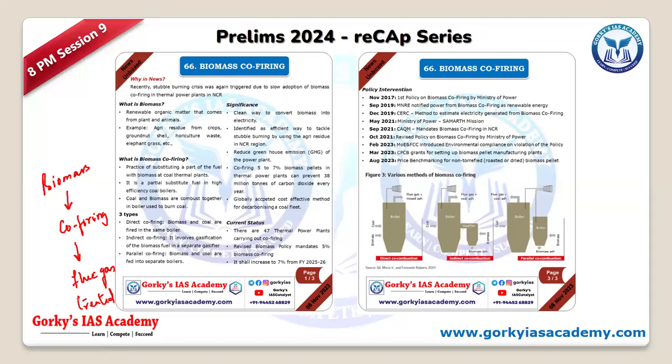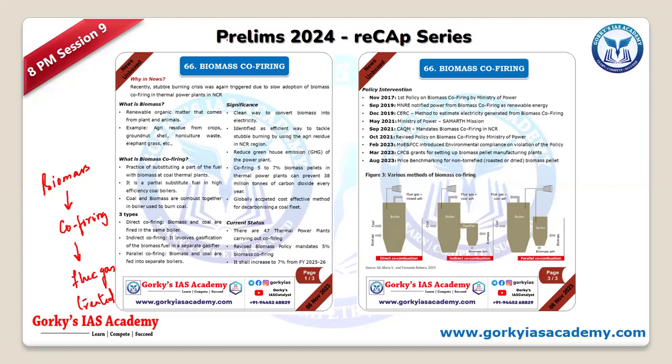So that is the reason why biomass co-firing is significant, even though it releases some emissions, right? So that's the idea. Okay, so policy intervention, you can see the list of policies we have. Biomass co-firing, especially when we had this particular issue of stubble burning and all. So we started having this biomass co-firing, one of the most important things.